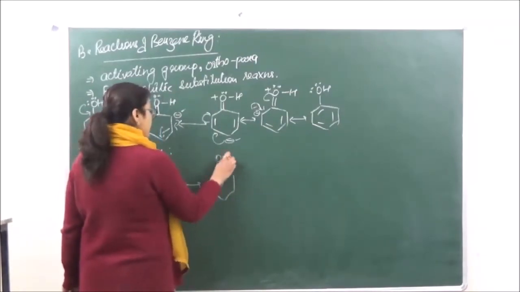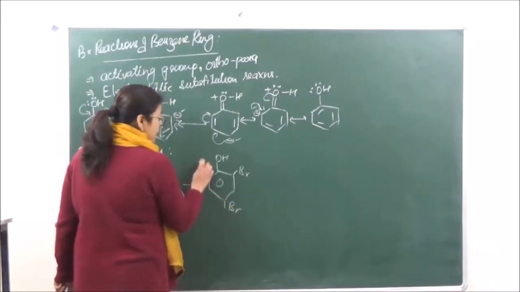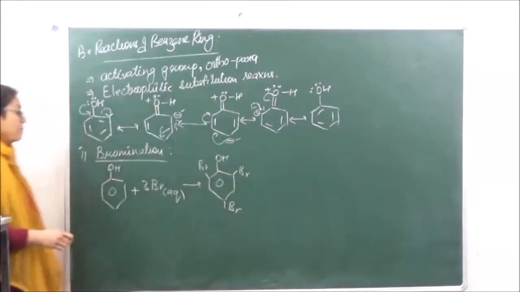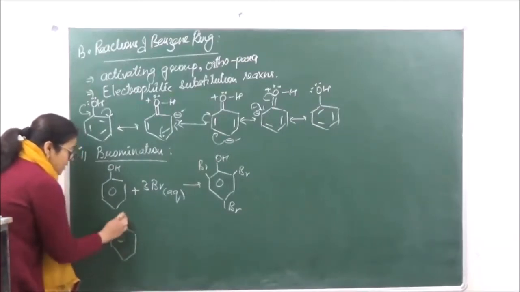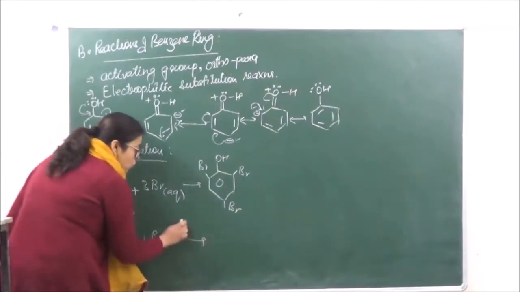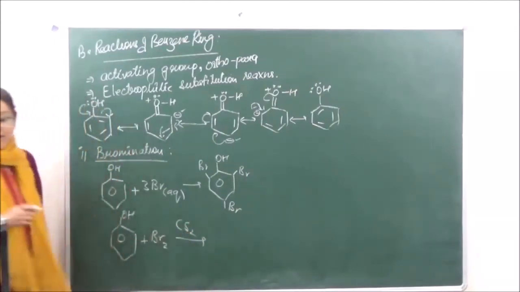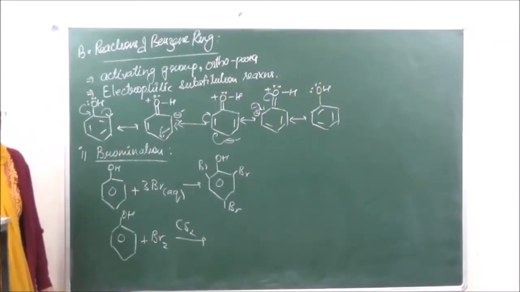So we have OH over here, Br and Br, right? But if we are reacting phenol with bromine in presence of carbon disulfide, we are going to get a mono-substituted product.